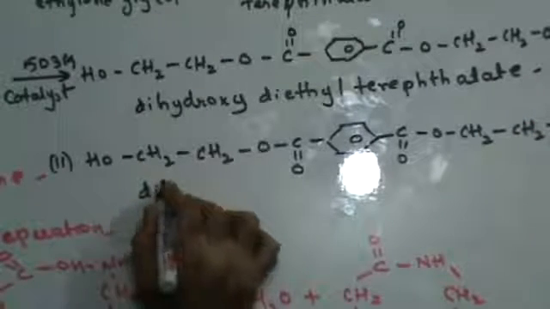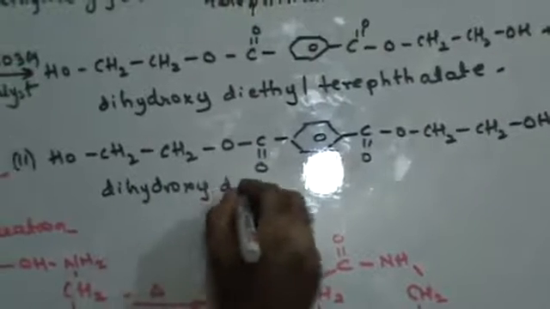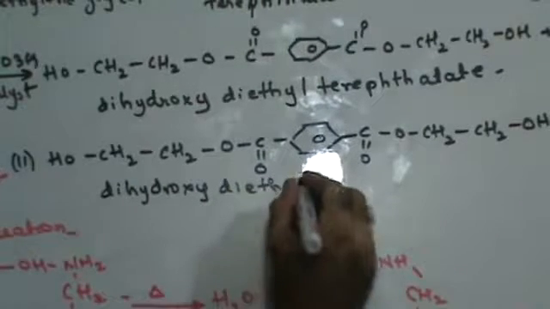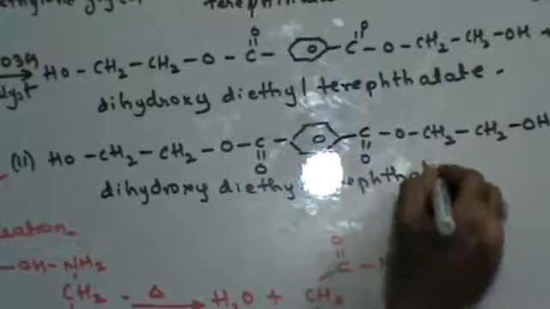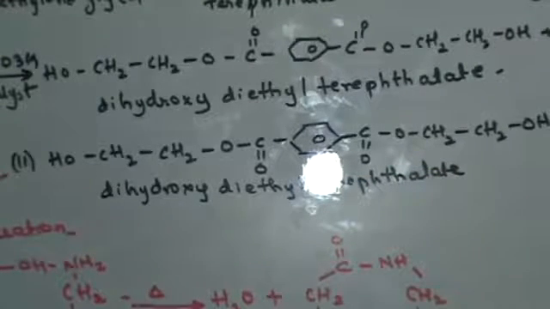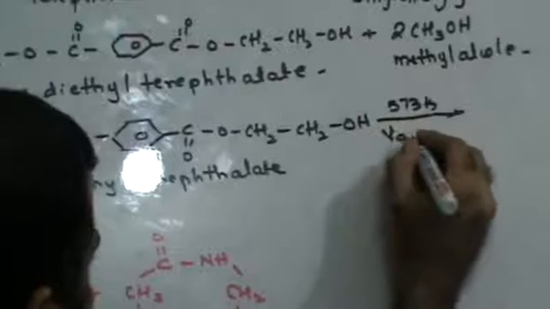Now I'm going to heat this at 573 Kelvin in vacuum.